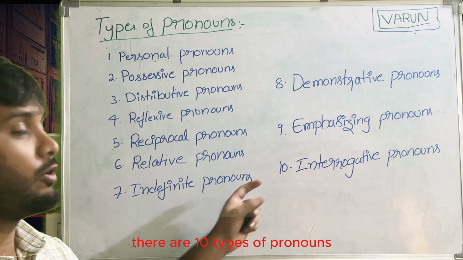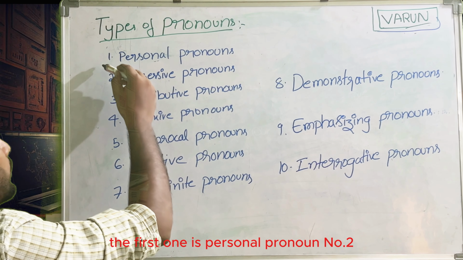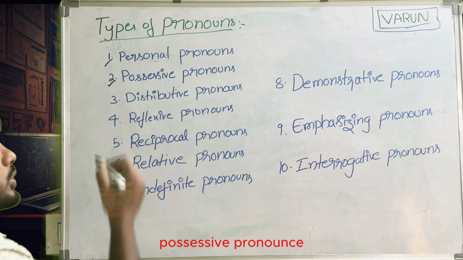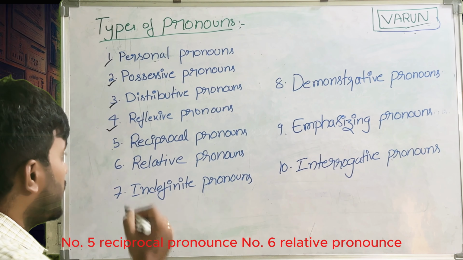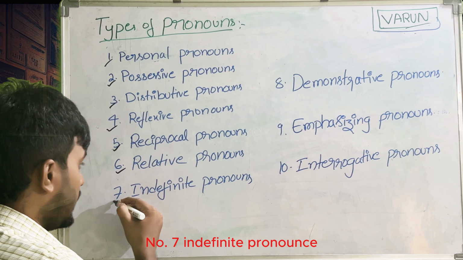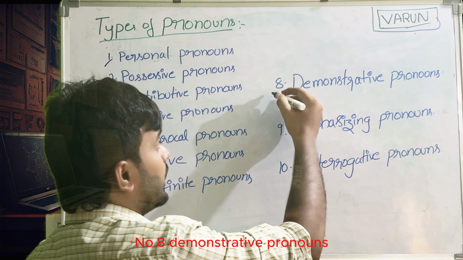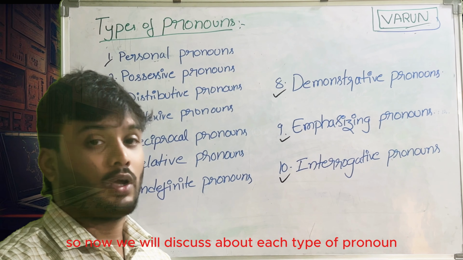There are 10 types of pronouns, and they are all listed here. The first one is personal pronoun. Number 2, possessive pronouns. Number 3, distributive pronouns. Number 4, reflexive pronouns. Number 5, reciprocal pronouns. Number 6, relative pronouns. Number 7, indefinite pronouns. Number 8, demonstrative pronouns. Number 9, emphasizing pronouns. Number 10, interrogative pronouns. So these are the total 10 types of pronouns. Now we will discuss each type of pronoun.